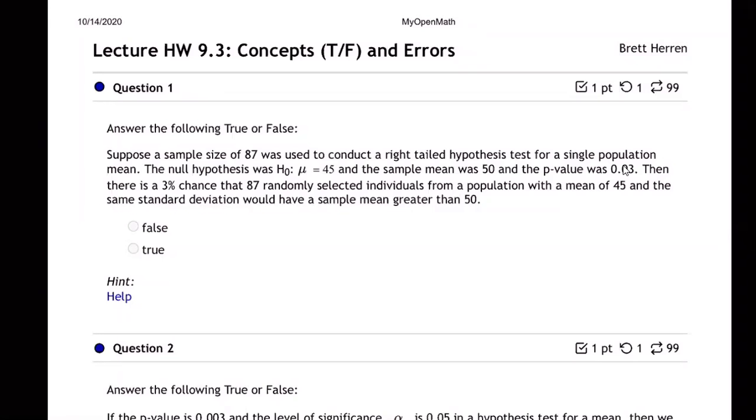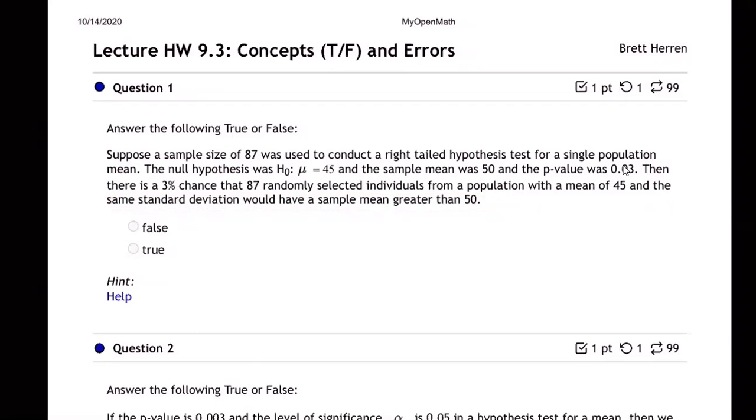So question number 1, true or false? Suppose a sample size of 87 was used to conduct a right-tailed hypothesis test for a single population mean. The null hypothesis was H0 equals 45, and the sample mean was 50, and the p-value was 0.03. Then there is a 3% chance that 87 randomly selected individuals from a population with a mean of 45 and the same standard deviation would have a sample mean greater than 50.